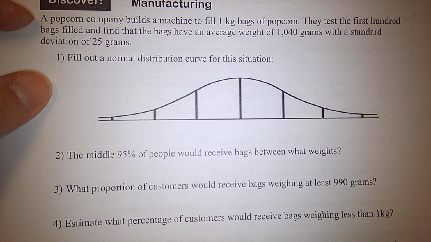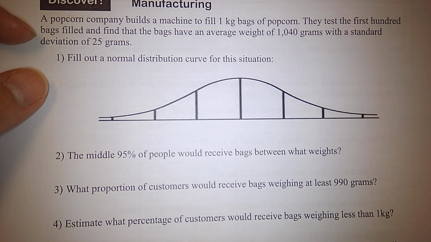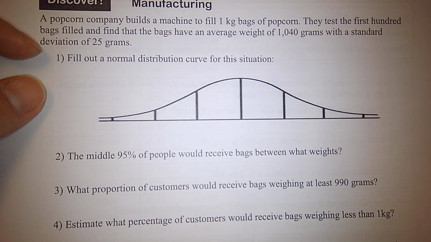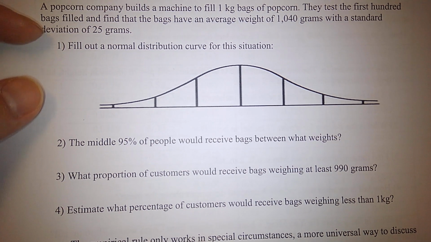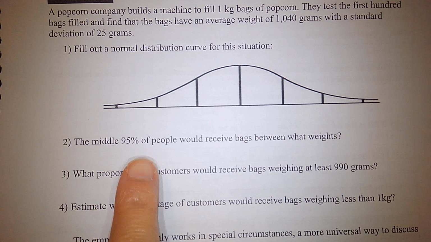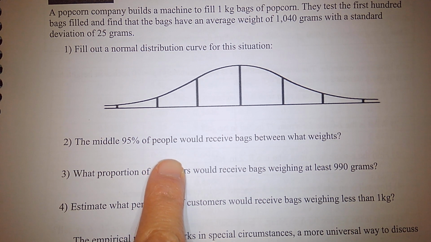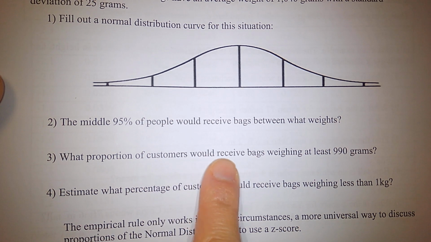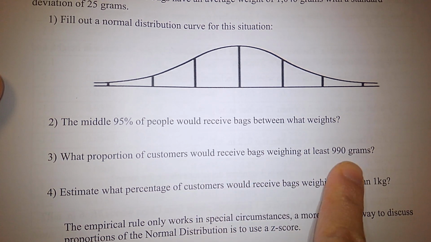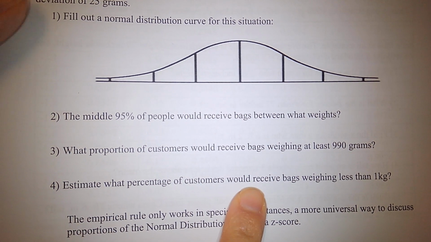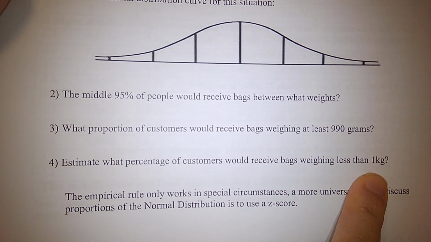They test the first 100 bags filled and find that the bags have an average weight of 1,040 grams with a standard deviation of 25 grams. Fill out a normal distribution curve for this situation. The middle 95% of people would receive bags between what weights? What proportion of customers would receive bags weighing at least 990 grams? Estimate what percentage of customers would receive bags weighing less than 1 kilogram.